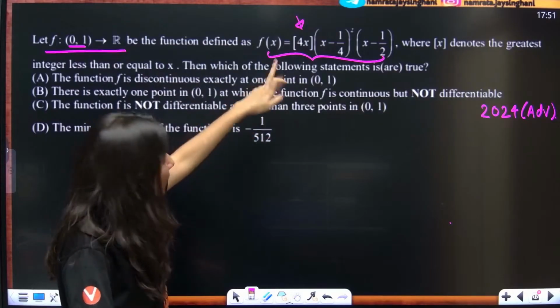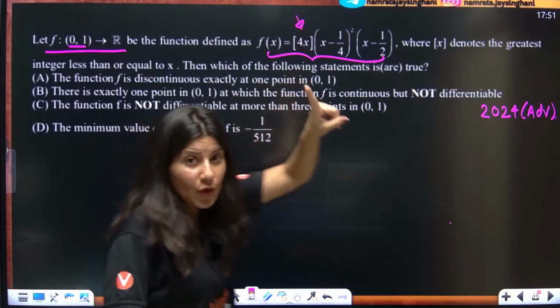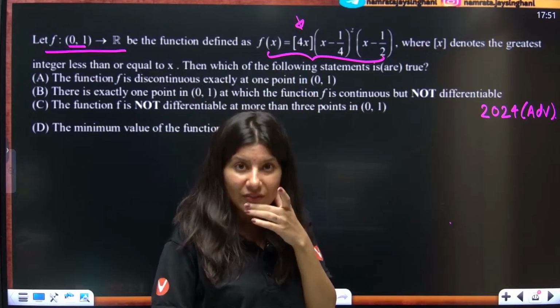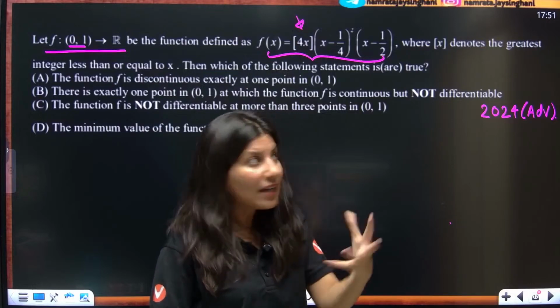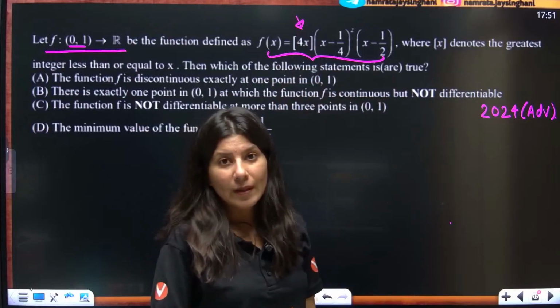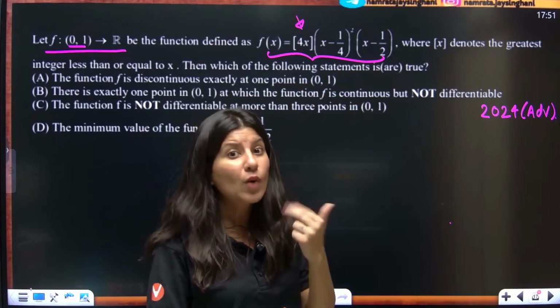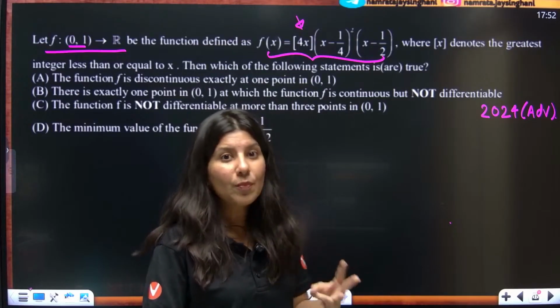Then next you will put x equals to 1 by 4. So at 1 by 4 you are going to get 1, that is an integer, greatest integer function. You need to think what all integral values this can achieve. So x equals to 1 by 4 is one of the points, x equals to 1 by 2, then 3 by 4 is also one point. So 3 points I am able to see.